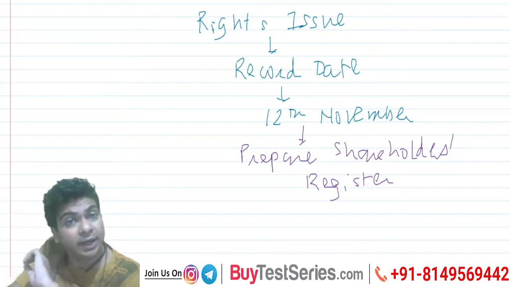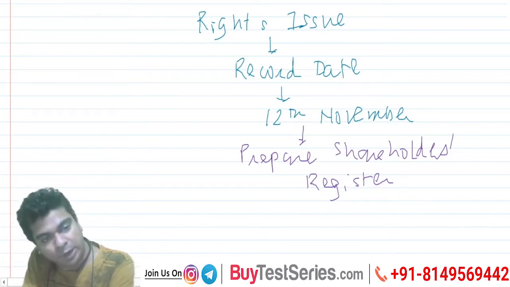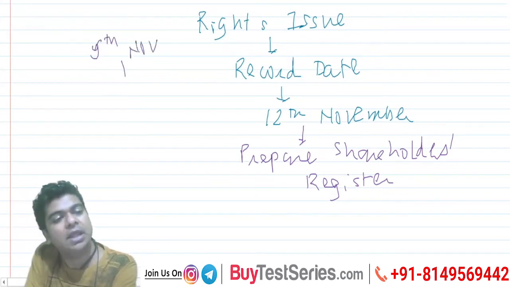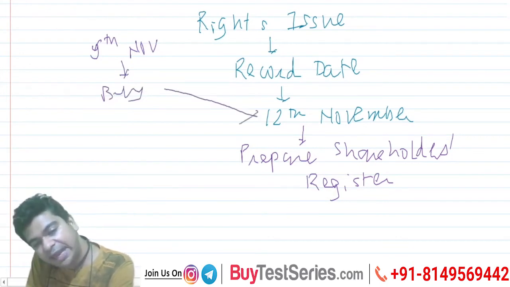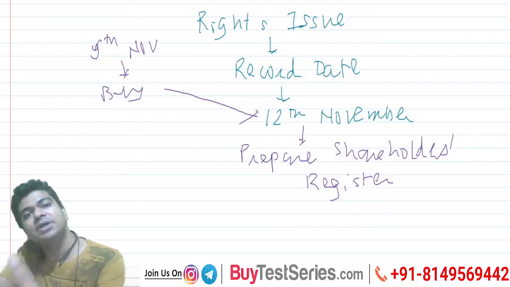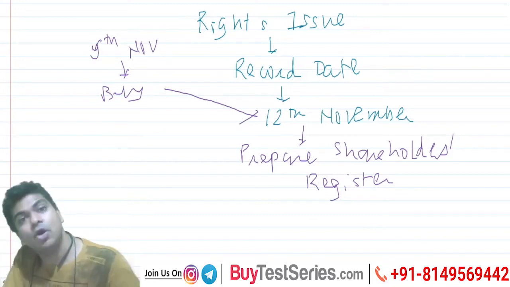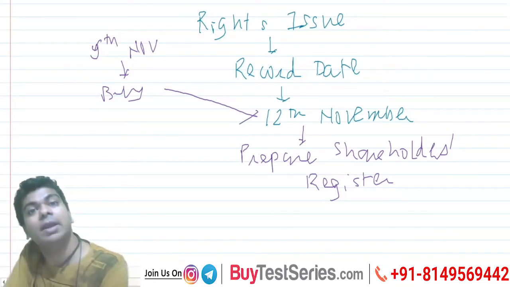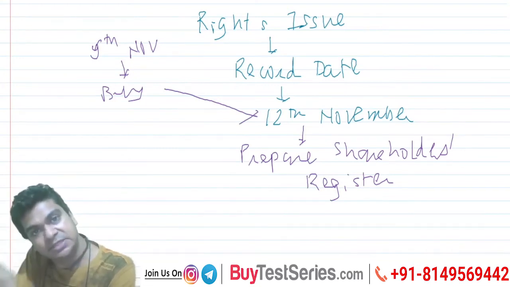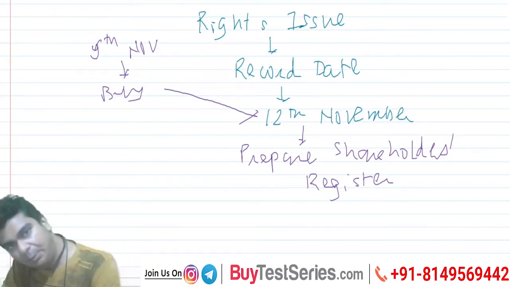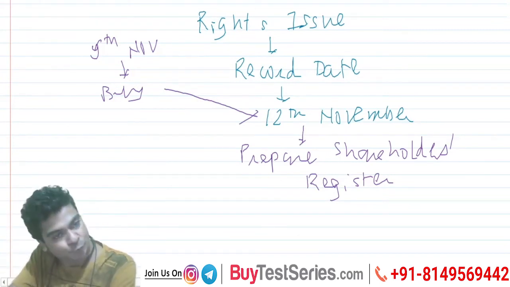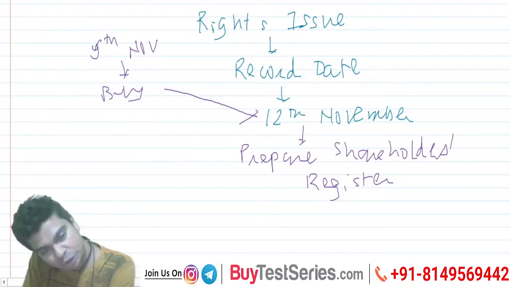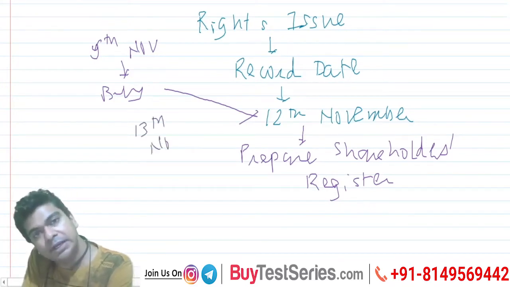You are not a shareholder right now. So what you can do is, for example, on 9th November, buy the share and see to it that on the record date, 12th November, your name appears as a shareholder. The moment your name appears as a shareholder, you become eligible to apply for the rights issue. You get my point? Similarly, let's say you are not interested in the rights issue.